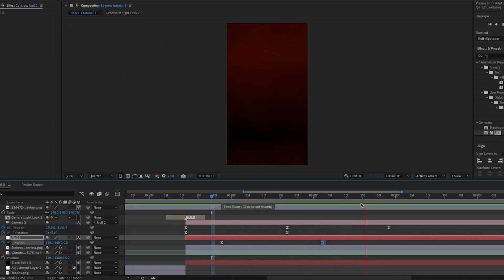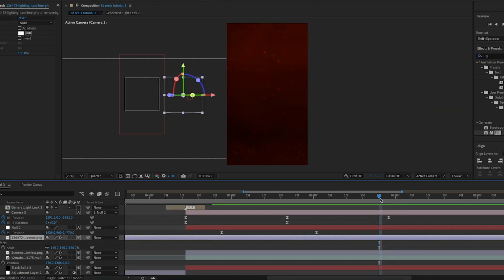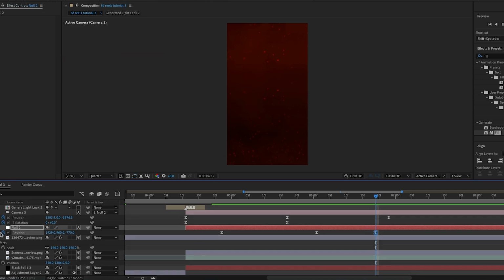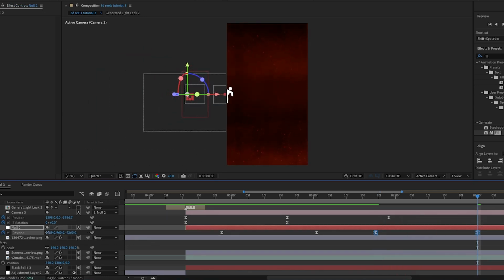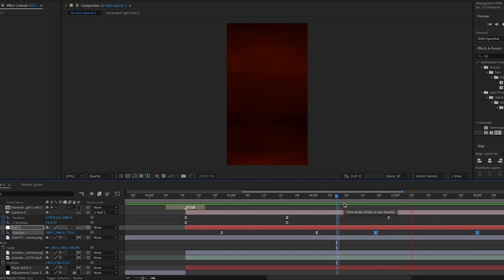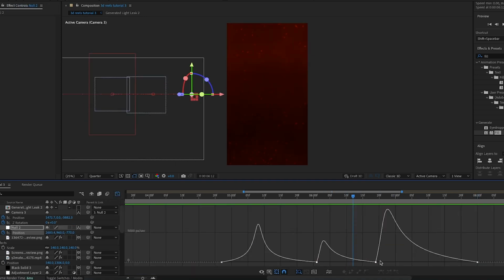Then just before the final camera position keyframe, I'm going to keyframe null 2, go forward by around 2 seconds, and I'm going to zoom out again. Then while I've got these two keyframes highlighted, I'm just going to move a bit to the right as well. Then I'm going to highlight these two keyframes and I'll create a steep peak to the left of the middle.